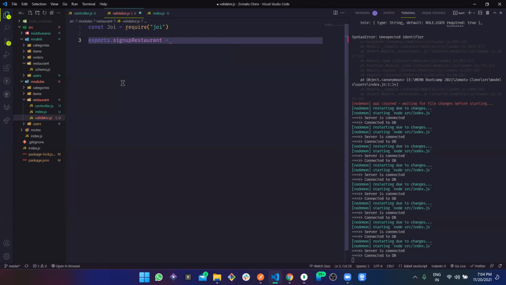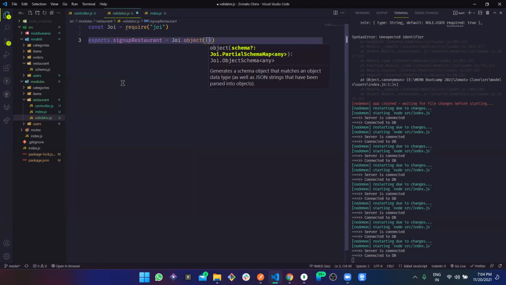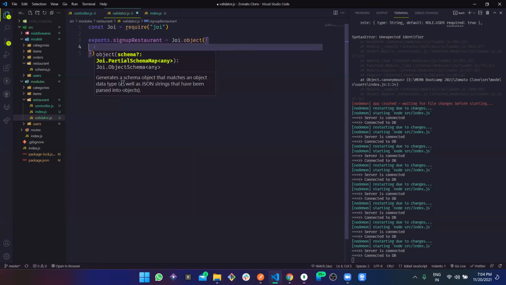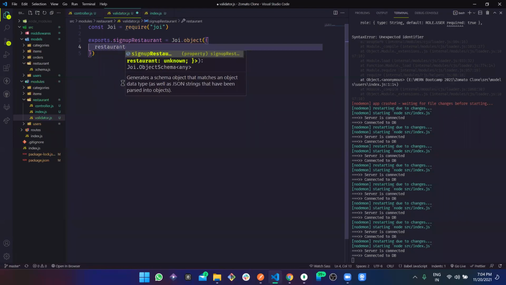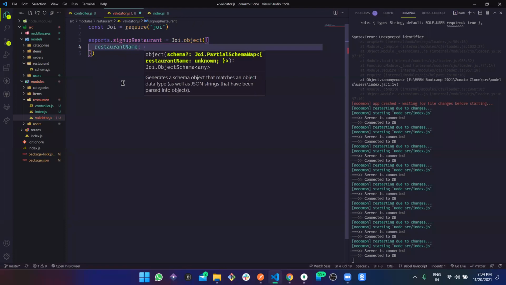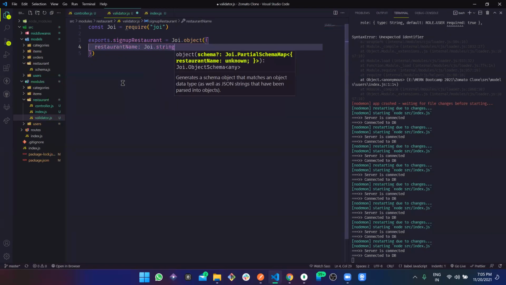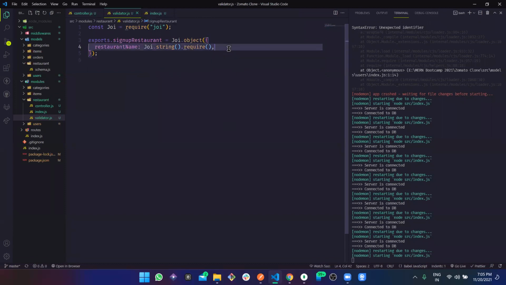So this should be an object as Joi.object, and in this object, what shall we take? The very first one is restaurantName, right? So in restaurantName, it should be Joi.string, and this should be required for sure. Perfect.